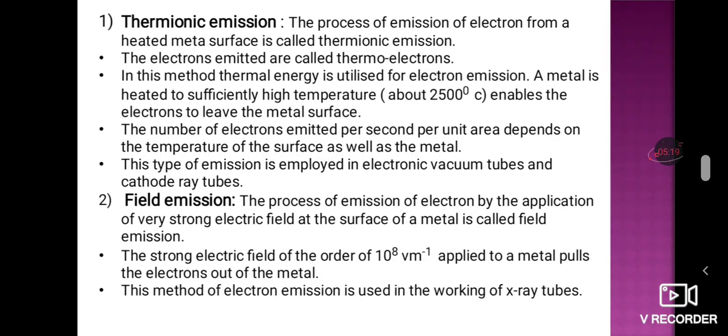Similarly, this method of electron emission is used in the working of X-ray tubes. In the X-ray tube working process, the high or strong electric field is useful, and there it is used as field emission. So this is regarding field emission.